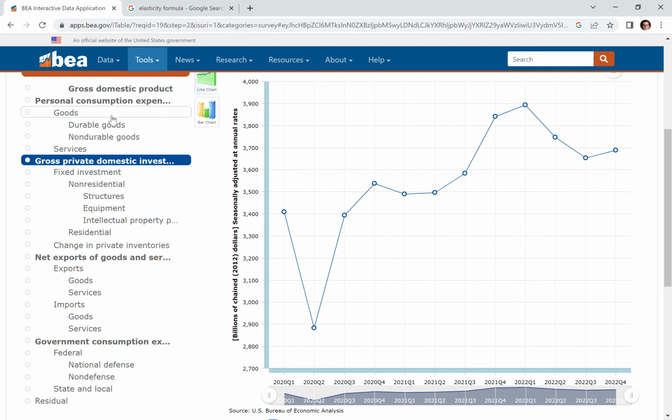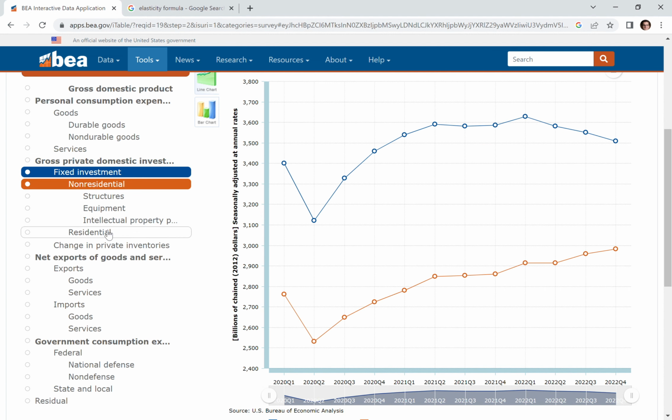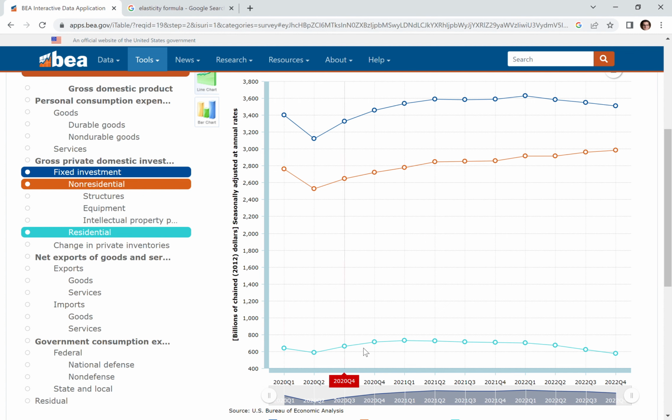When we talk about investment, one of the important things to talk about is the fact that this is not just business investment, right? The fixed investment we have that's non-residential, but we also have any new housing starts. So any kind of new home construction is included in the I part of our GDP equation instead of in the C part of our GDP equation, which students always find very frustrating. Part of it is to think about that a house is an investment, right? You can resell that, compared to, yeah, a car is kind of an investment, but it doesn't hold its value like a house, right? Refrigerators, again, don't hold their values like houses.